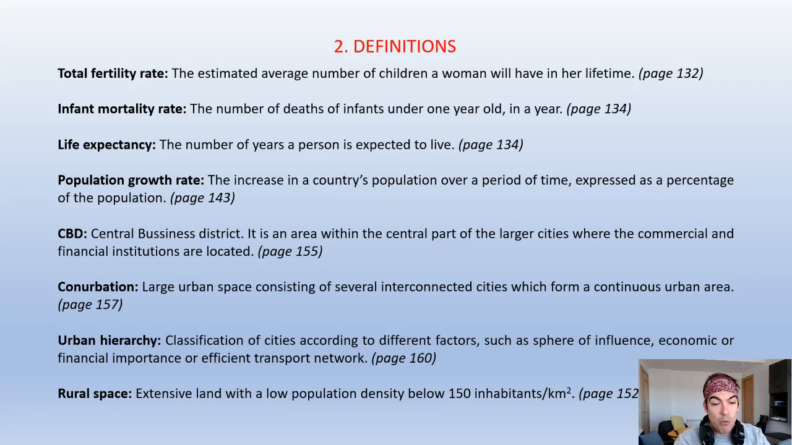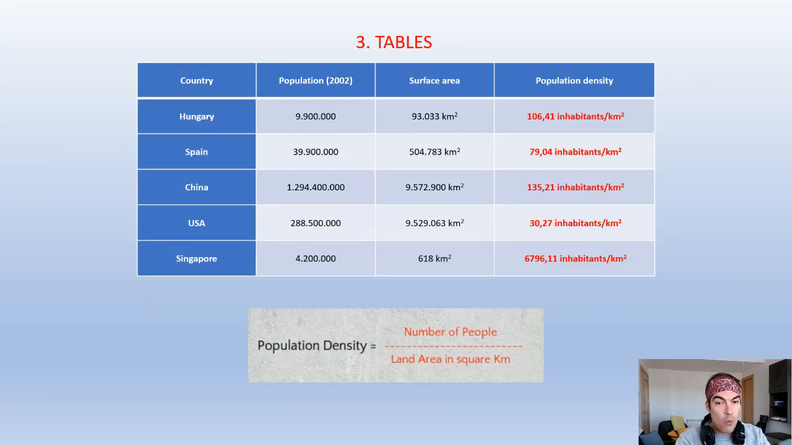And finally, the rural space is an extensive land with a low population density, which is below 150 inhabitants per kilometer squared. It is on page 152. This is all for the definitions, and then we go to the tables.